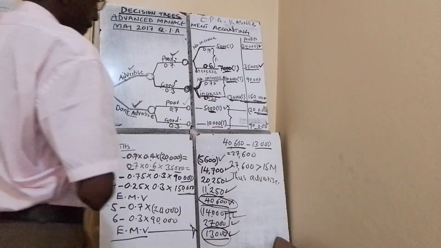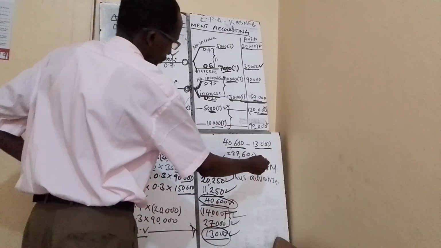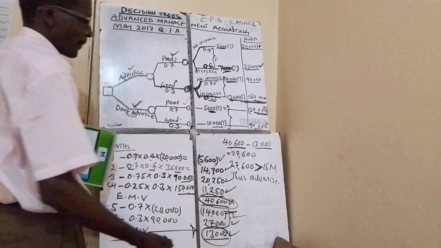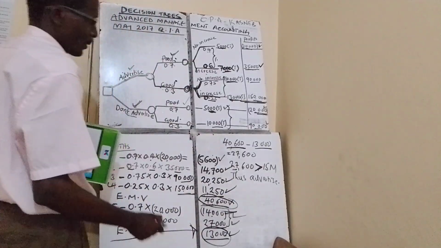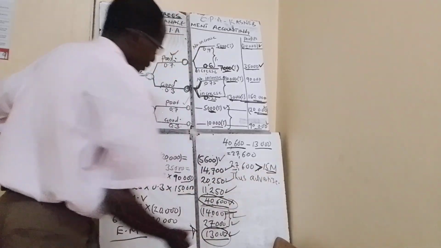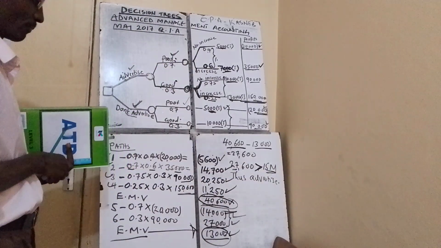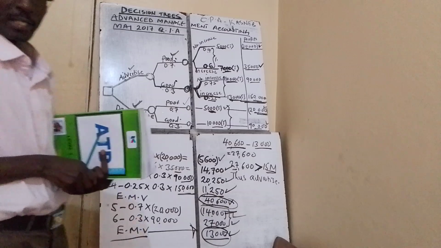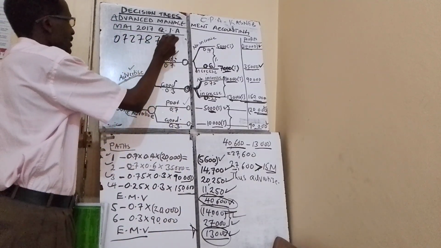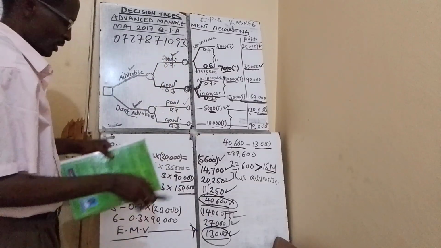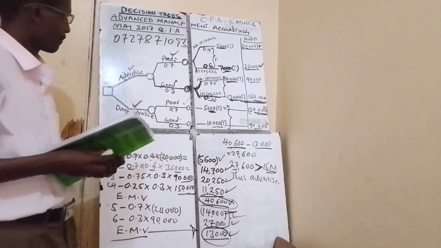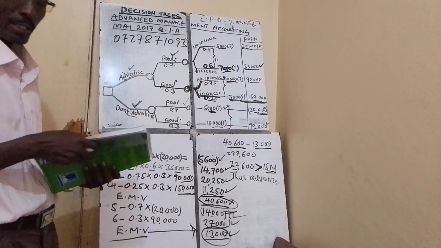You are comparing with 15 million. You should advertise because the 27,600,000 is more than 15 million. It's more than the cost of advertising. So that is the end of that. Numbers are here: 07, 27, 87, 10, and 3. So you can follow what we have done. If you have any question, then you can contact me from that number.